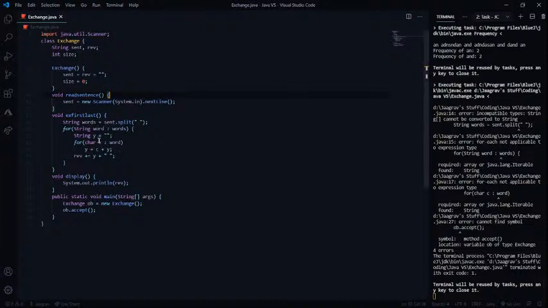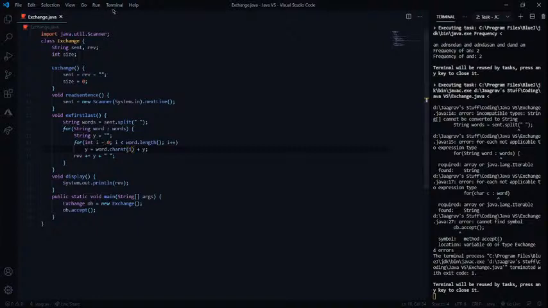All right, so I'm just going to put in over here int i equals 0, i smaller than word.length, and then i plus plus. So inside this, c would be basically word.charAt(i), and yeah, that's it, I guess.